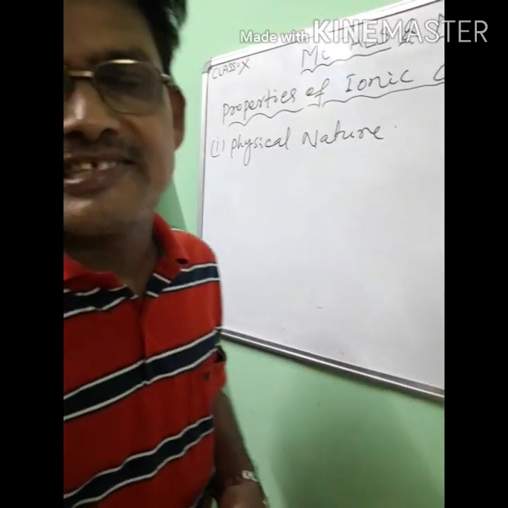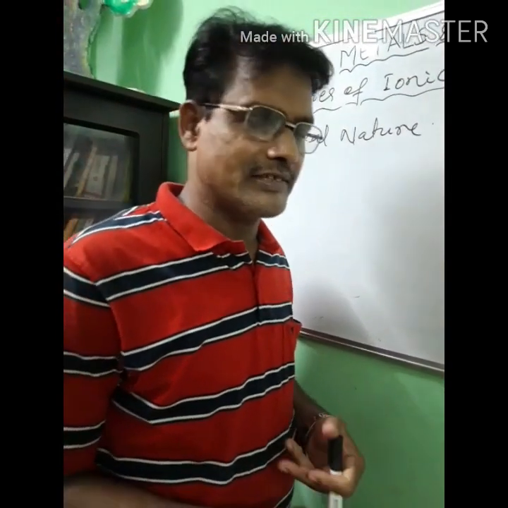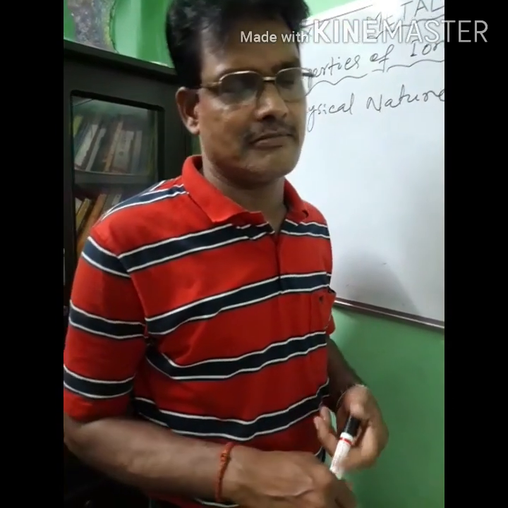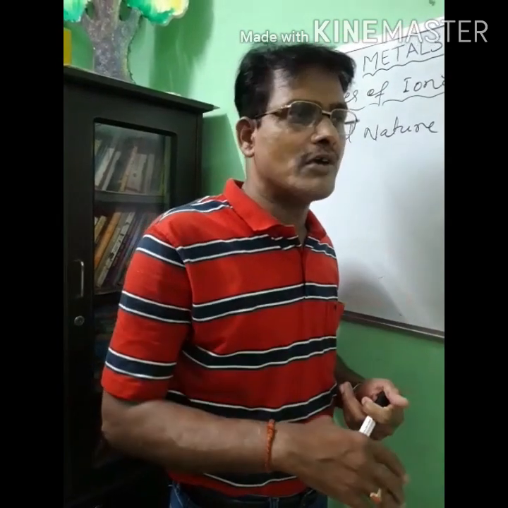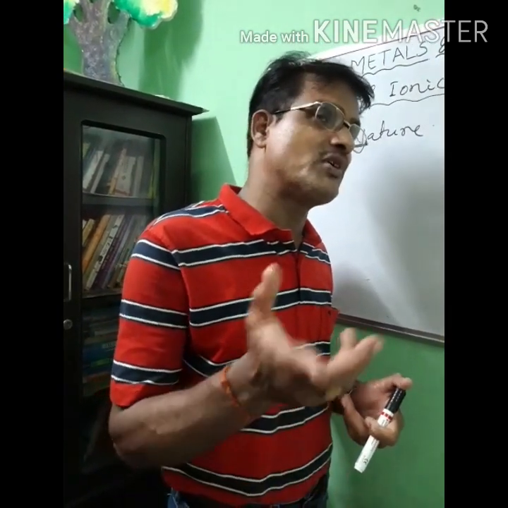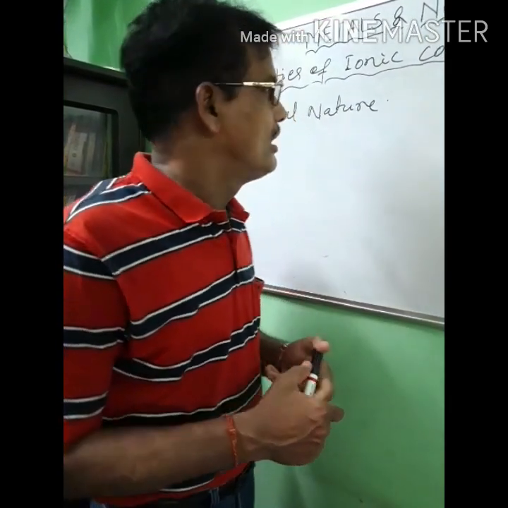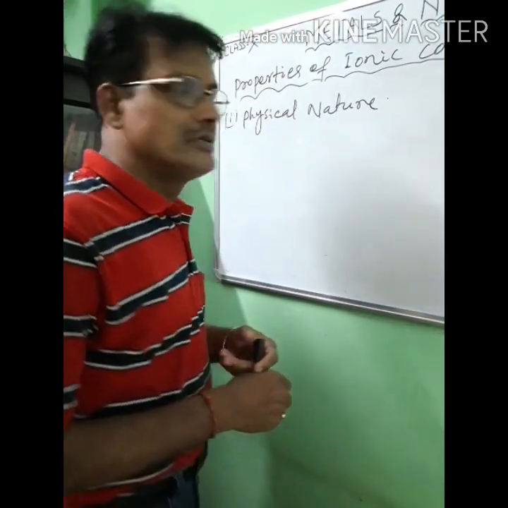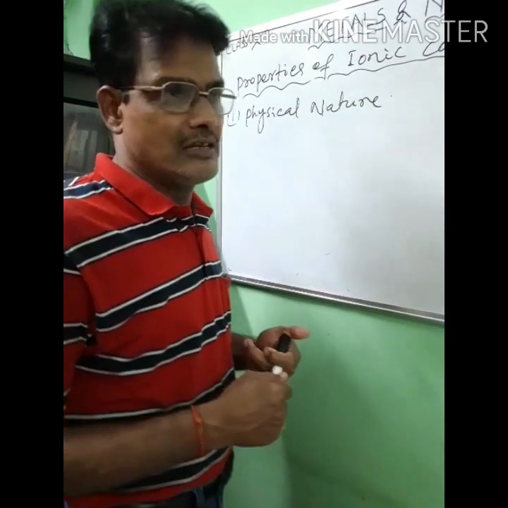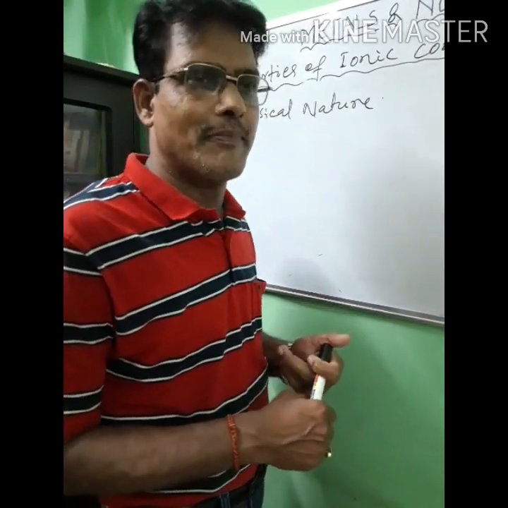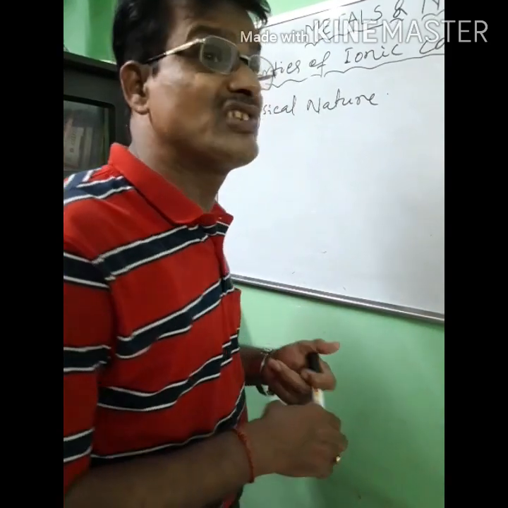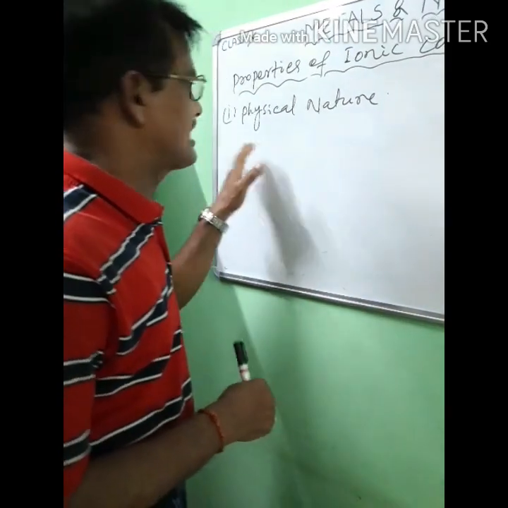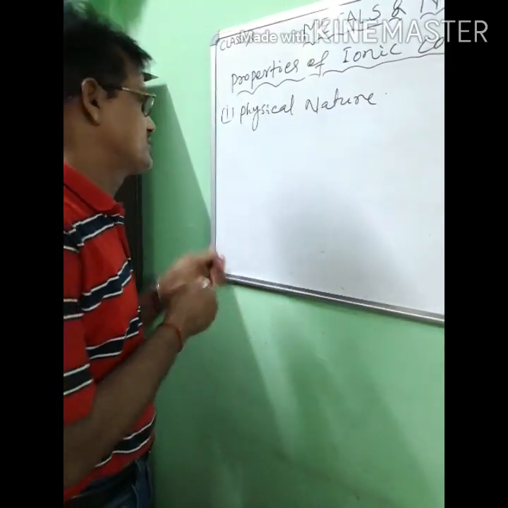Ionic compounds are generally crystalline solids, because of the strong force of attraction between the positive and negative ions. They are brittle. Ionic compounds are brittle and can be broken when pressure is applied. This is the physical nature of ionic compounds.